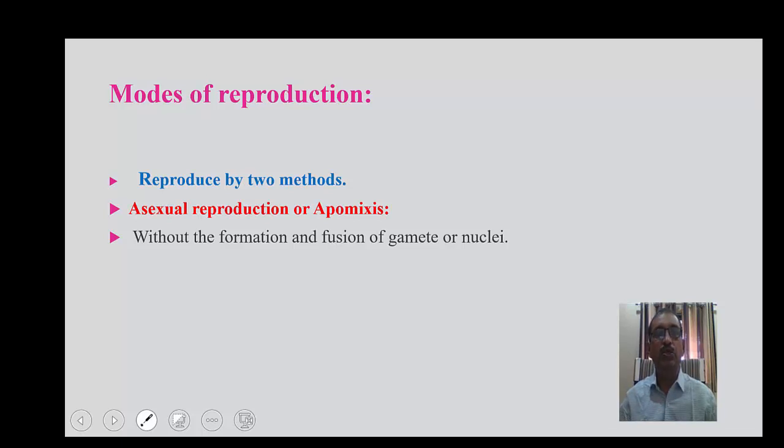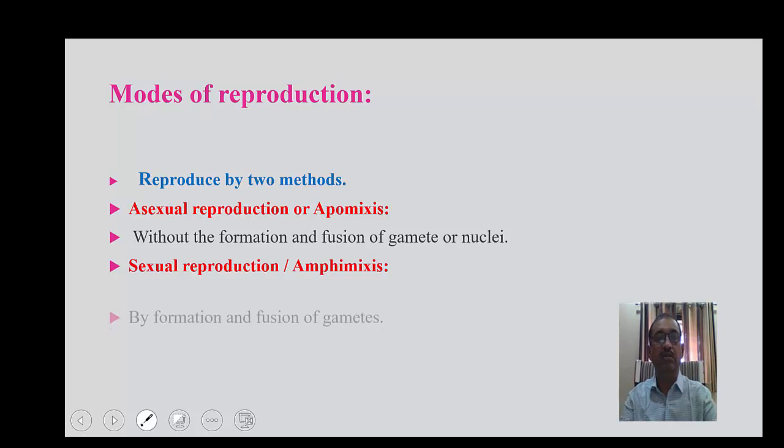In this asexual reproduction, gamete formation does not take place, and fusion of gametes does not take place. The second one is called sexual reproduction, also called amphimixis.